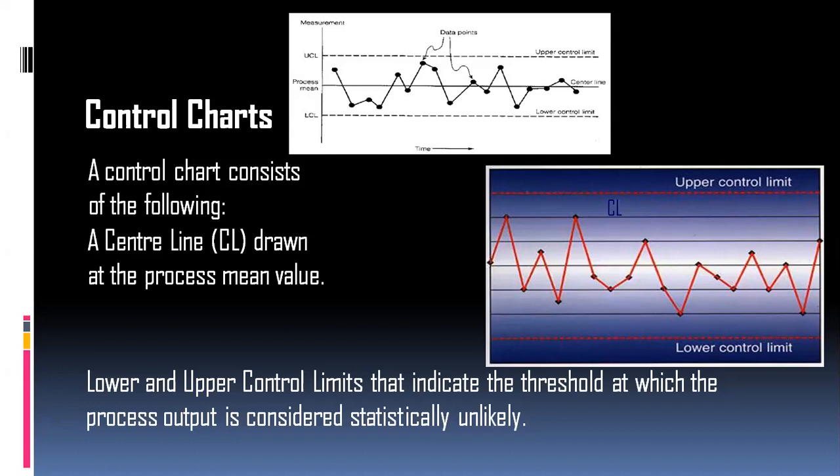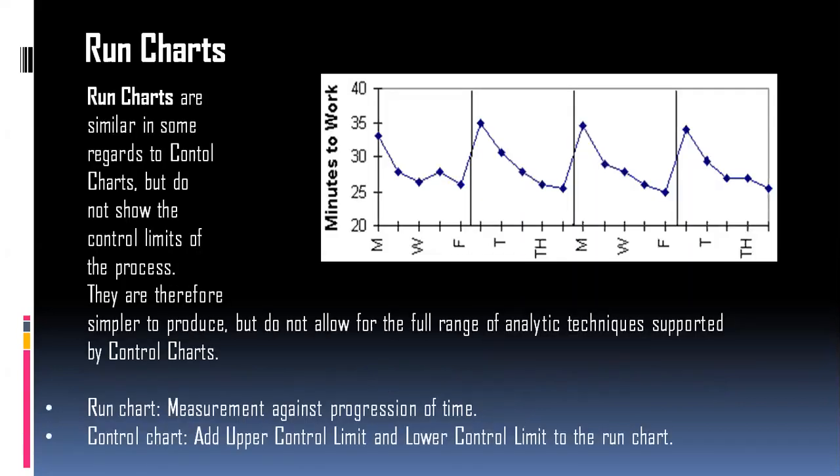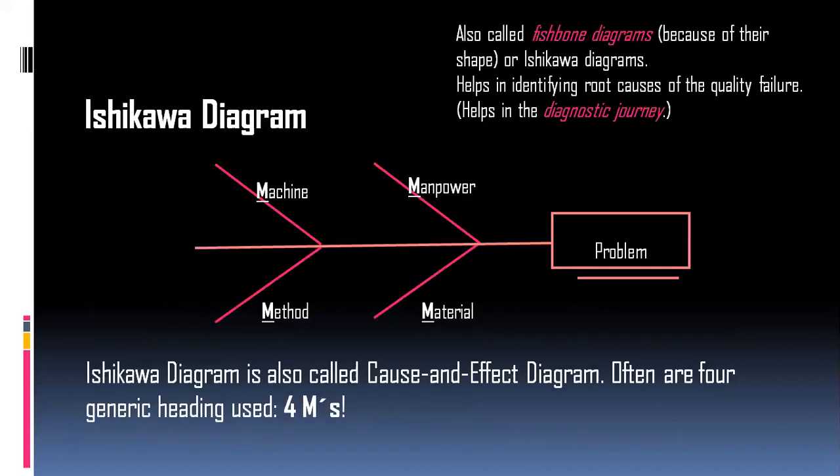Lower and upper control lines indicate the threshold at which the process output is considered statistically unlikely. Run charts are similar in some regards to control charts, but do not show the control limits of the processes. They are therefore simpler to produce, but do not allow for the full range of analytic techniques supported by control charts. The run chart is the measurement against the progression of time. The control chart adds the upper control limit and the lower control limit to the run chart.